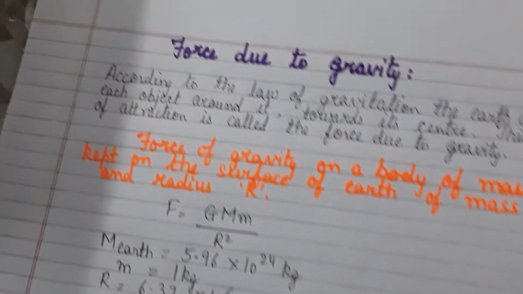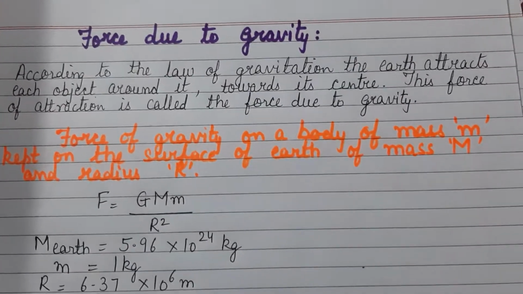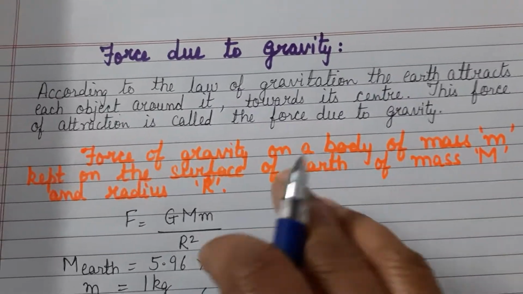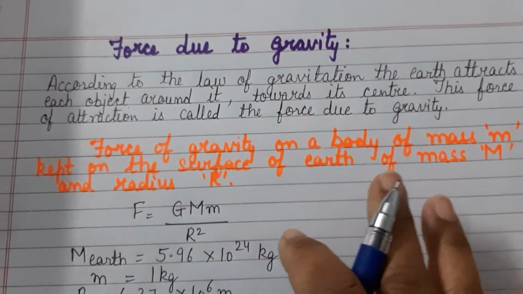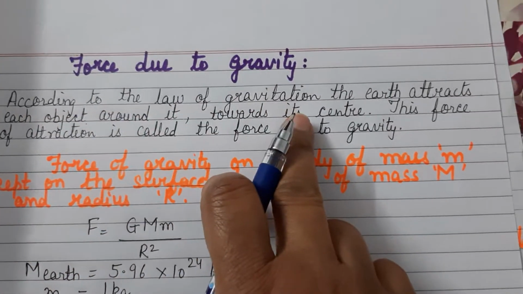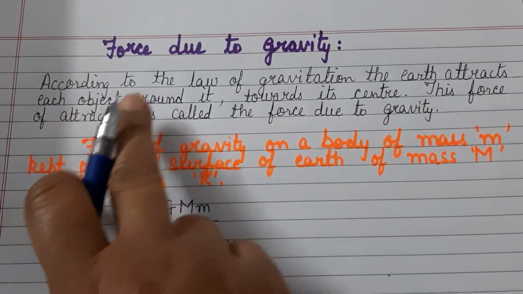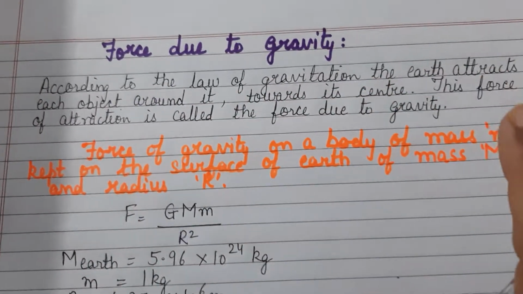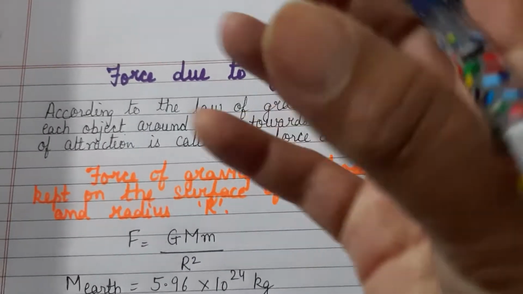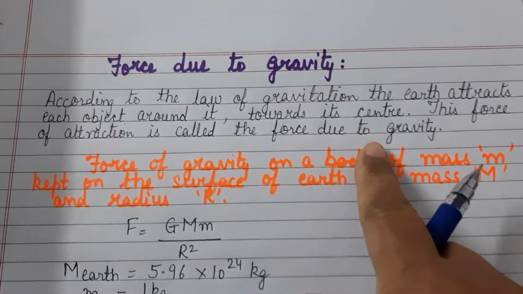Right, children? Now let us look at the force due to gravity, that is this gravitational force. If I want to calculate the value of the force of gravity, how do I calculate? Now, let us suppose that according to the law of gravitation, we all know that the earth is going to attract each and every object around it towards the center. And that force with which the earth will attract the object towards itself is known as the force of gravity.